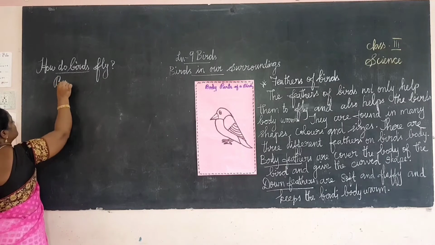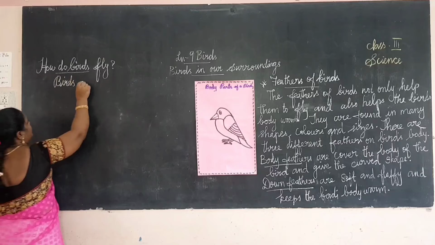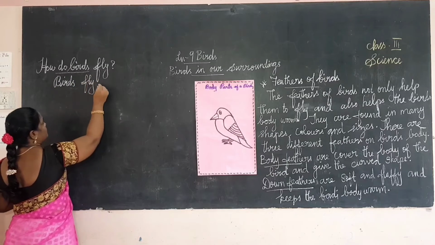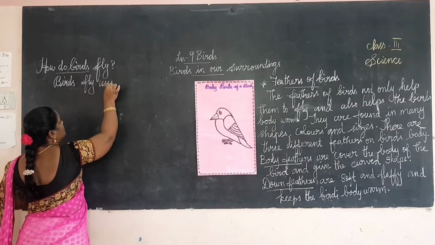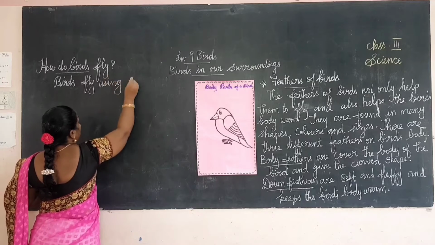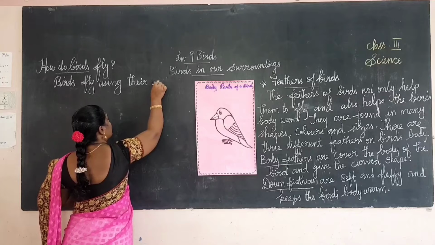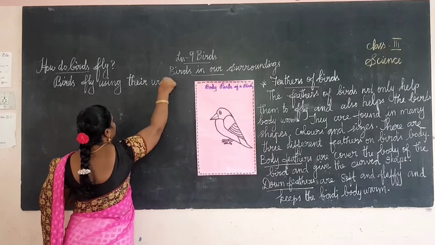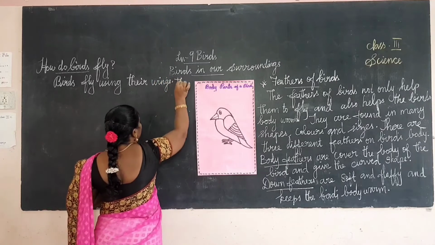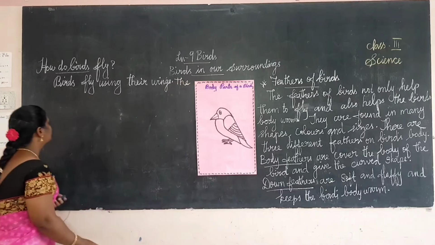Birds fly using their wings. The wings are covered with feathers.